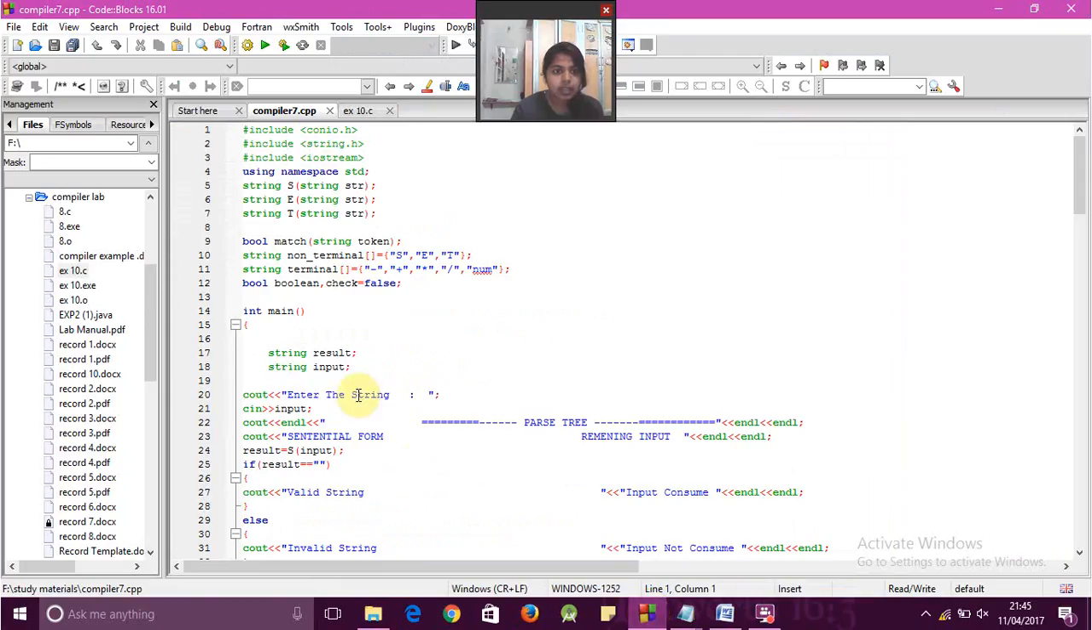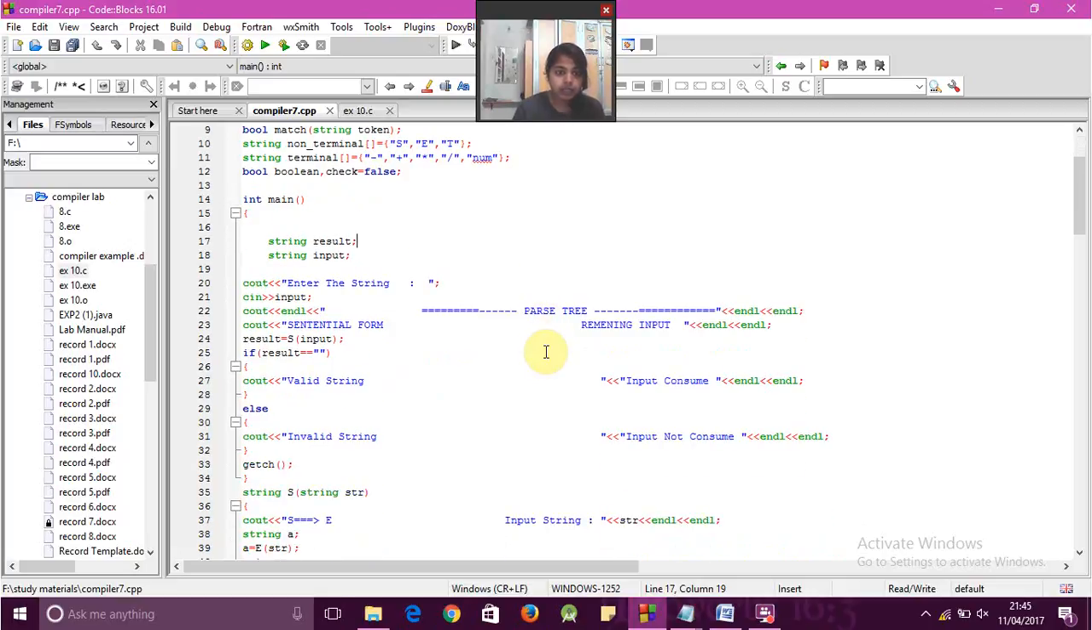I did it in C++. I included libraries like conio.h, string, and iostream, and I created a string set, and I gave the boolean match with the token. I created a string of non-terminals, and in an array I stored the set. Then my string terminals, as a term, is a non-terminal. Set is the non-terminals, and my terminals are minus, plus, star, division, and number. And the boolean function check is equal to false.